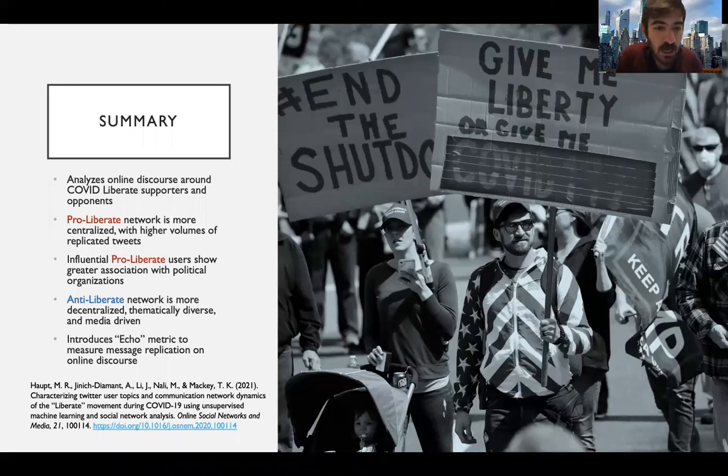So just for a summary, this study analyzes online discourse around COVID Liberate supporters and opponents. The pro-Liberate network was more centralized with higher volumes of replicated tweets, and the influential pro-Liberate users showed a greater association with political organizations. The anti-Liberate network was more decentralized, thematically diverse, and more media-driven, with a lot more influence from the media. The study also introduces an echo measure to look at message replication and get at echo chamber effects on social media.